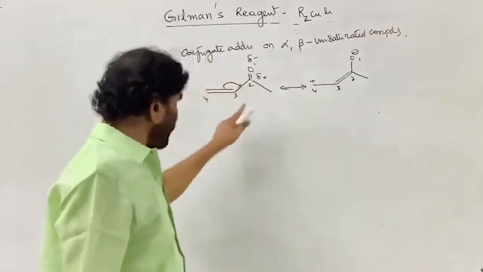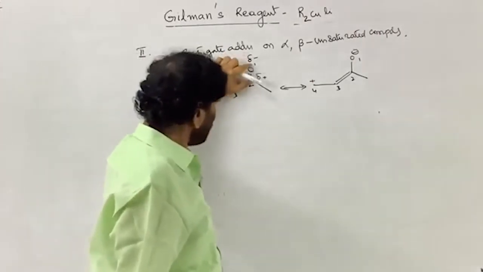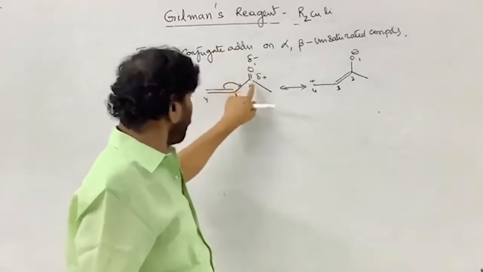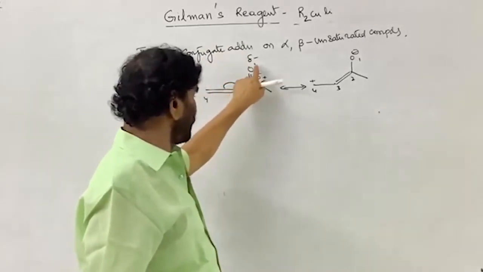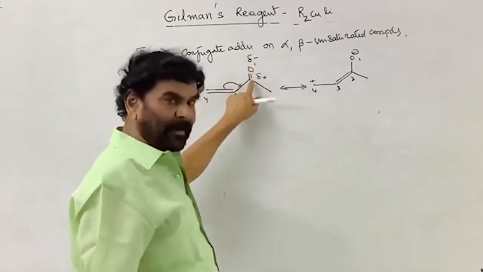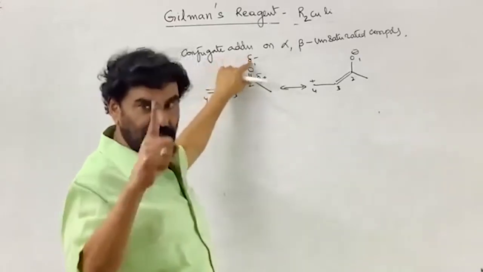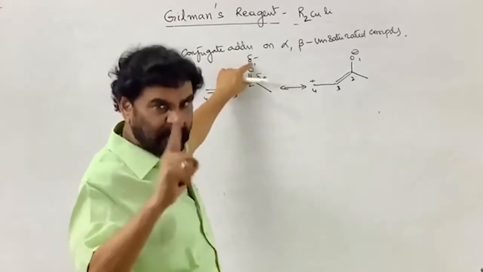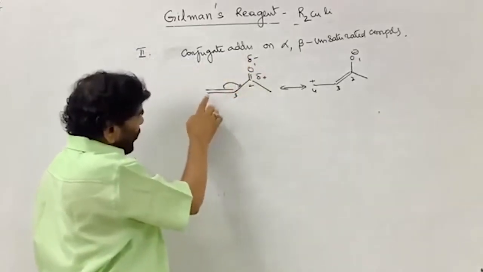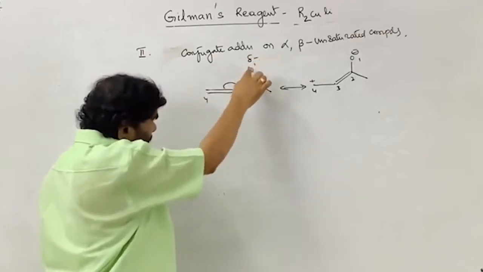Now, if you treat with a nucleophile, where does addition take place? If the addition takes place on the carbonyl center, one on this and the other on this, an electrophile to the carbonyl oxygen and a nucleophile to the carbonyl carbon, then it is called the 1-2 addition or direct addition, as I told in the other video. If the nucleophile is added to this and the electrophile is added to this, then what happens? 1, 2, 3.